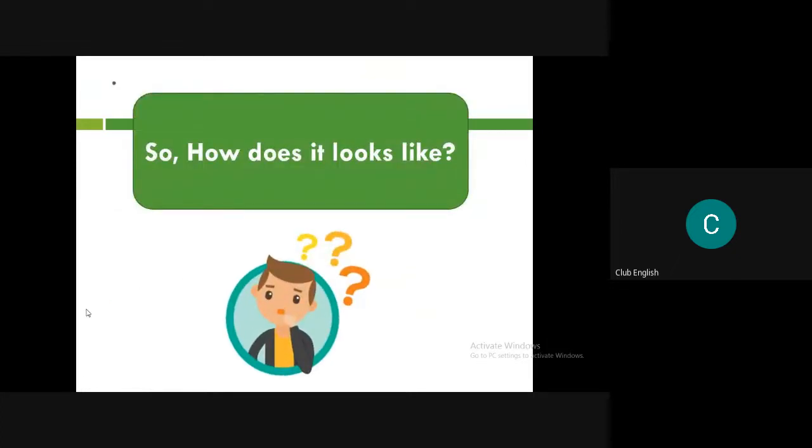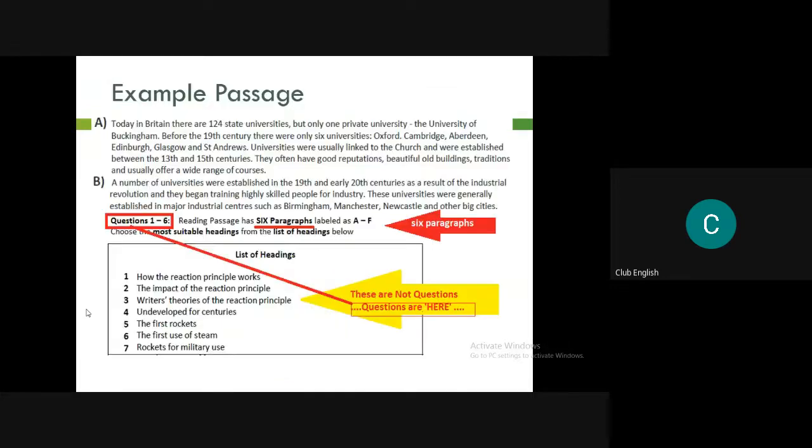So how does it look? We need to understand how this particular type of passage or these paragraphs look like. So we are going to see that now. This is the example of the passage. As you can see on the top of it, A and B are the parts of the passage. Suppose the passage is divided into two parts, A and B. Paragraph one is named A, and then it is B. And then there are questions. These are the questions, but see, question numbers 1 to 6, these are not the questions.